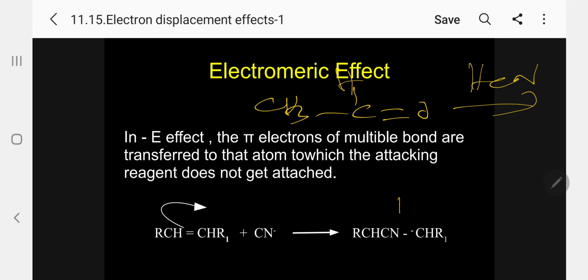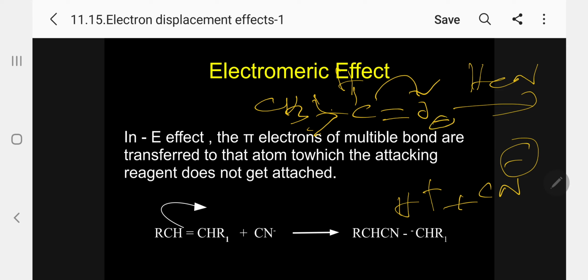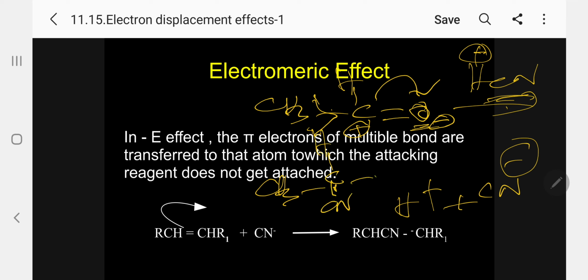HCN will be in the form of H plus and CN minus. In the case of aldehyde and ketones, what does the rule say? This is the electron releasing group pushing electrons, so it is moving toward this carbon. So oxygen is minus, this is plus. So what does the rule say? CN minus is the nucleophile. But where is CN minus adding? It is not adding to O, it is not going to the electron pair. It is adding to the carbon plus. So the product is CH, kindly follow, CN, O minus.